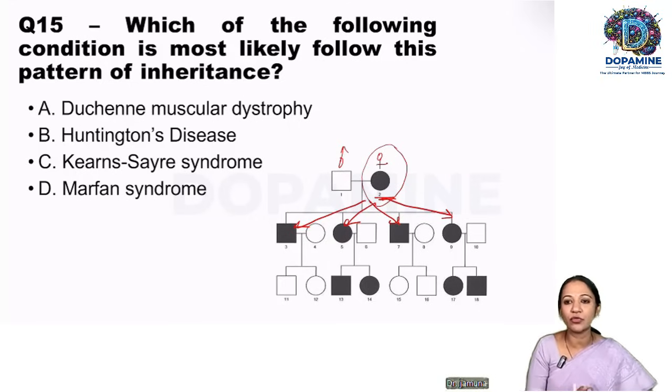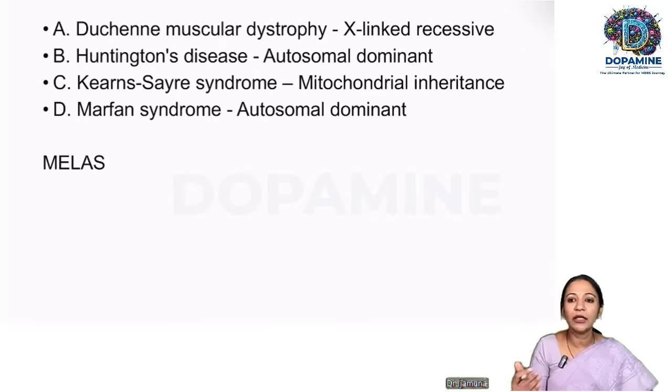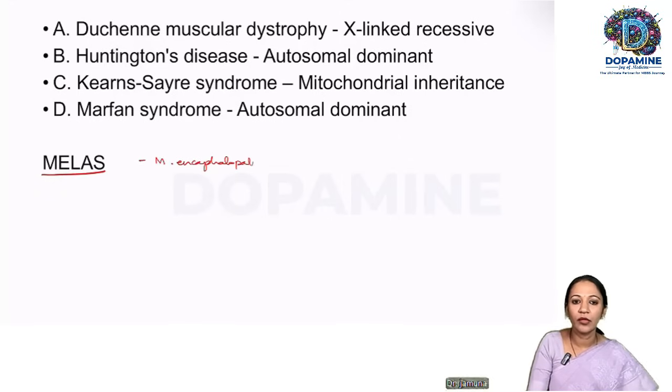So what is the disease? What is the choice with mitochondrial inheritance over here? It is Kearns-Sayre syndrome. That's all. Very simple. What are the other mitochondrial inherited disorders? We have MELAS, which is mitochondrial encephalopathy plus lactic acidosis plus stroke.